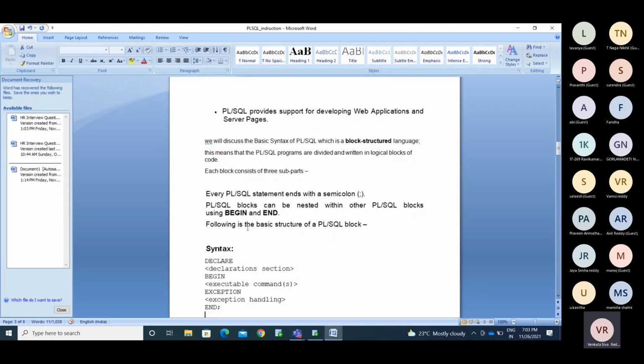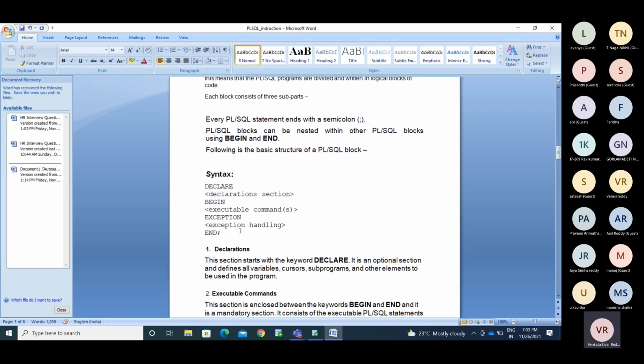So the syntax is, I said everything is called a block. A block starts with the declare keyword and ends with the end keyword. This is one section, the declarative section.